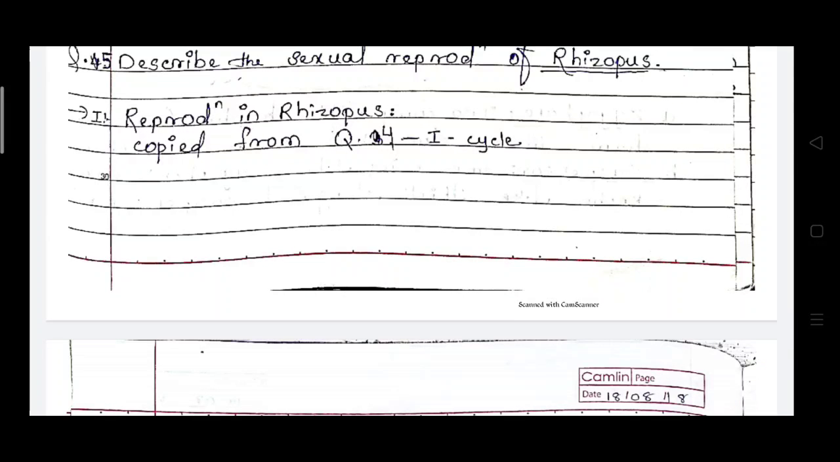Hello students. Today we discuss the sexual reproduction of Rhizopus. In the previous video we discussed the asexual reproduction in Rhizopus. This asexual reproduction takes place by the formation of aplanospores and chlamydospores. So today we discuss the sexual reproduction of Rhizopus.